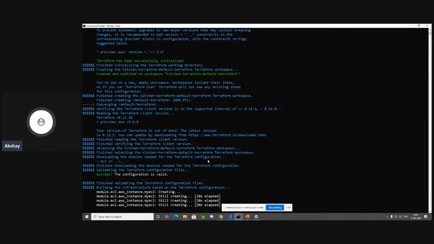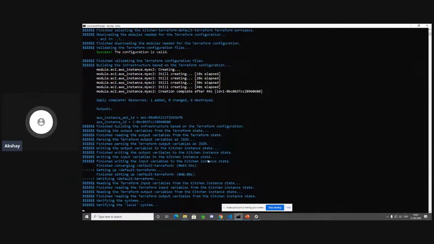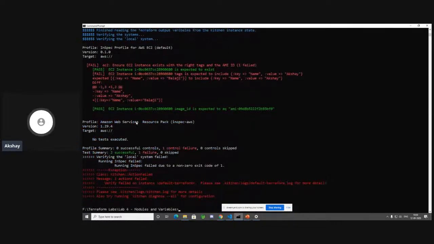You have Terraform, you have Kitchen, you have inspec. Now you are set to go for any interviews that ask you questions on Terraform. Yeah. Yep. And the more you talk about this, the more exciting it will be. So now you can see that it's doing the testing. It got two output variables with the AMI ID and the instance ID. Oh my God, it has failed.